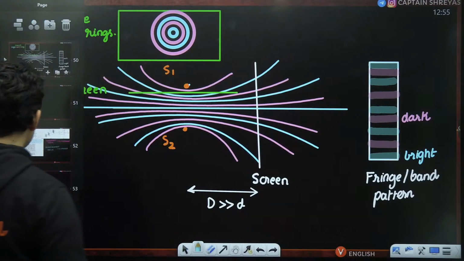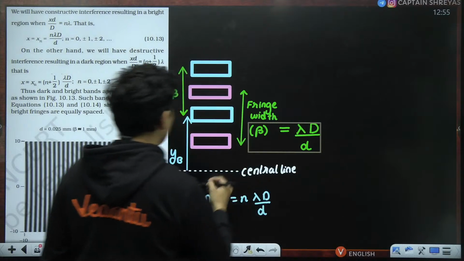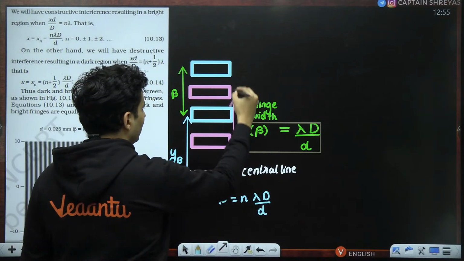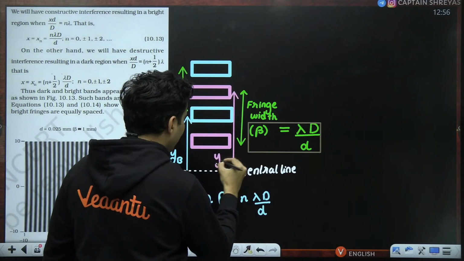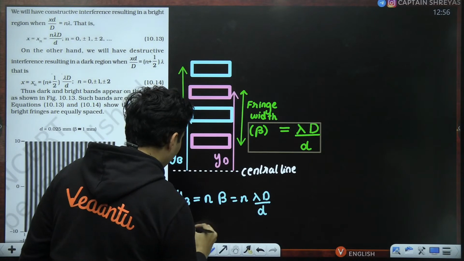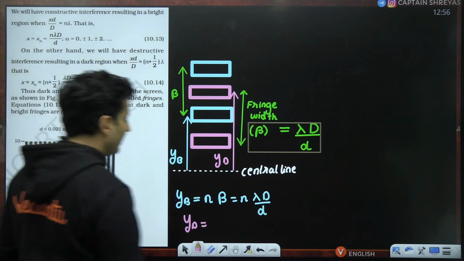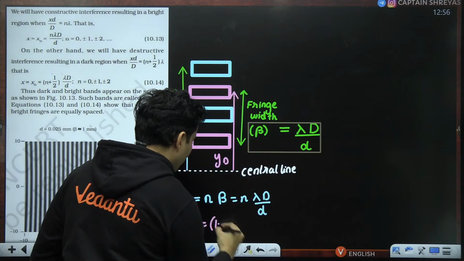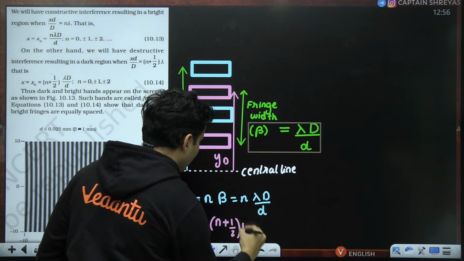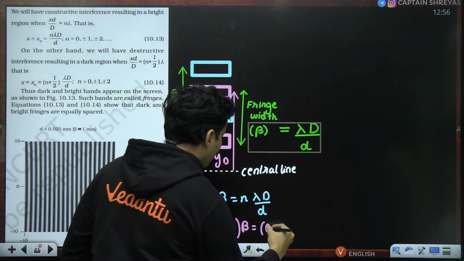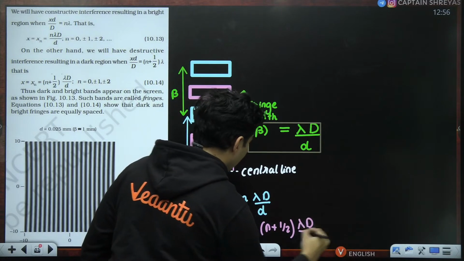Lastly, if I want to locate any of the dark fringes, then the y coordinate of those dark fringes is given by n plus half times beta, which is n plus half lambda capital D by small d.